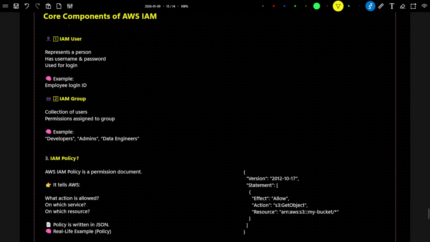Now let's try to understand the core components of AWS IAM. In AWS IAM, we have four components. One is the IAM user, second is the IAM group, third is the IAM policy, and fourth is the IAM role. So let's try to understand one by one.